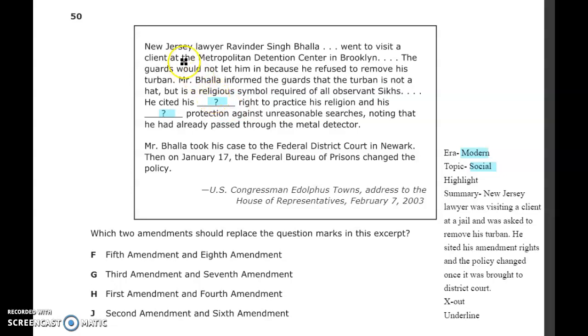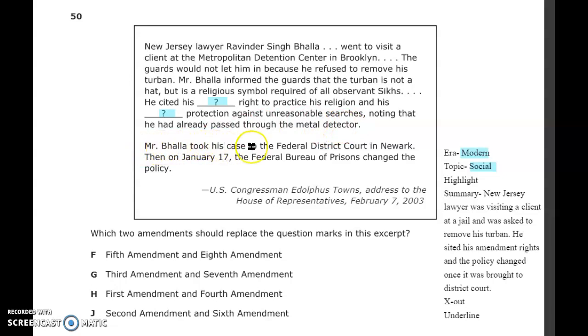The excerpt goes, New Jersey lawyer Ravinder Singh Bala went to visit a client at the Metropolitan Detention Center in Brooklyn. The guards would not let him in because he refused to remove his turban. Mr. Bala informed the guards that the turban is not a hat but is a religious symbol required of all observant Sikhs. He cited his blank right to practice his religion and his blank right protection against unreasonable searches, noting that he had already passed through the metal detector.